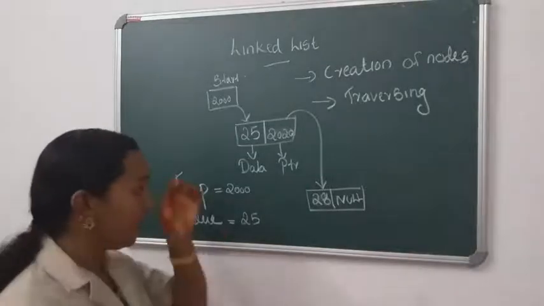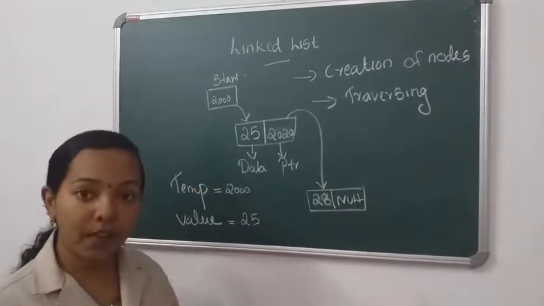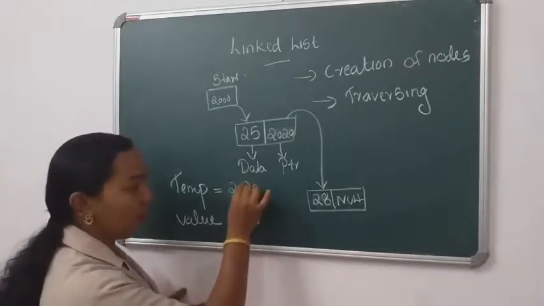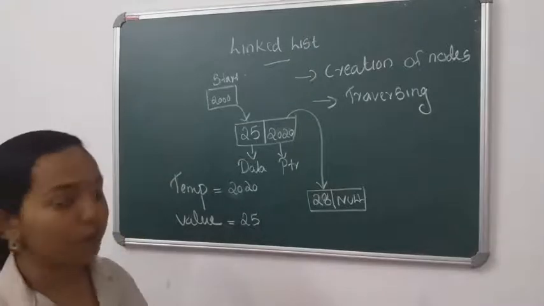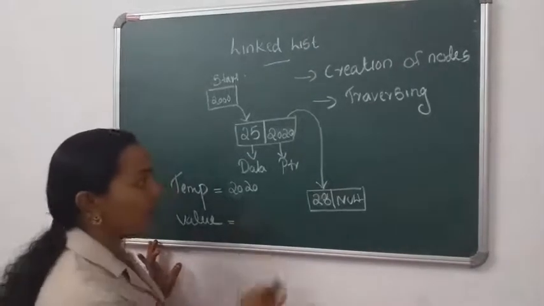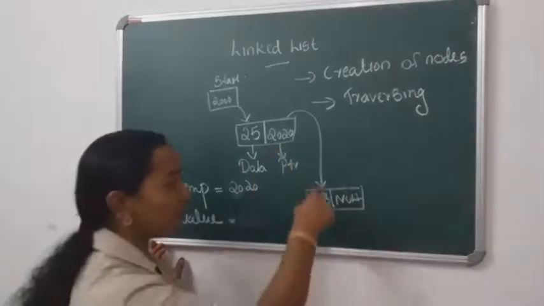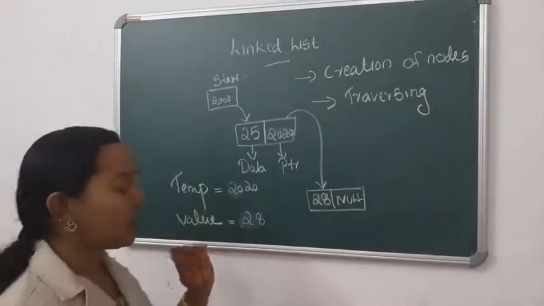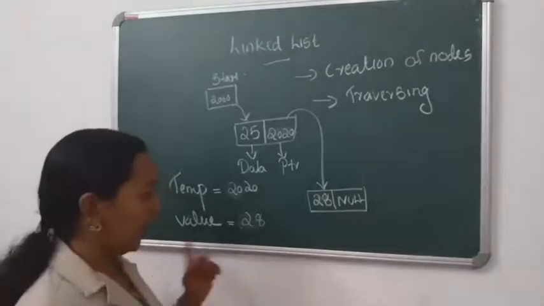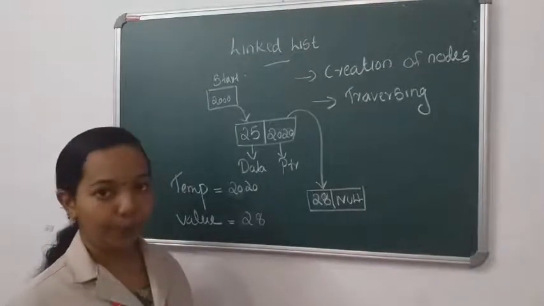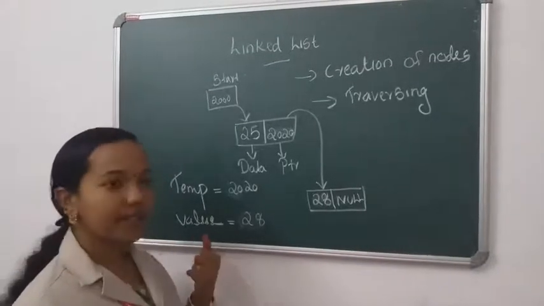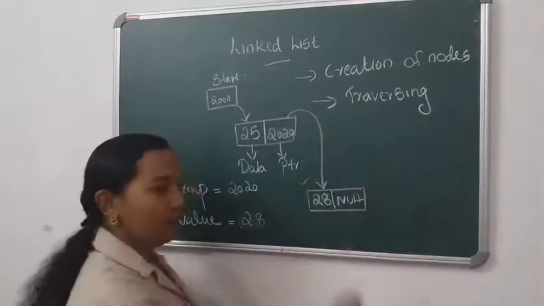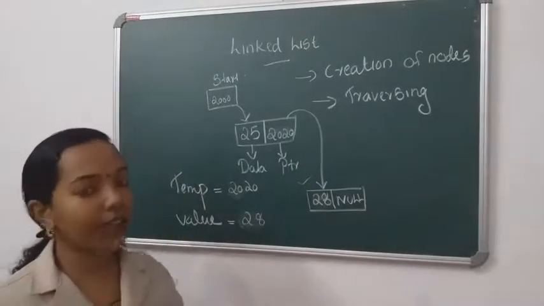Starting address 2000, then it will point to the next node. So what is the next address? 2020. The next node's address is 2020. Then the value present at 2020. What is the value at 2020? 28. So this is the second node's memory address and also the second node's value. Clear? So we traversed the second node.